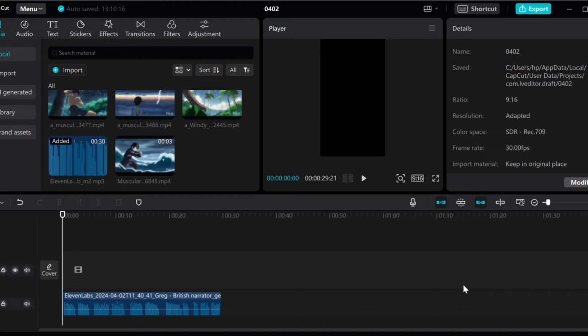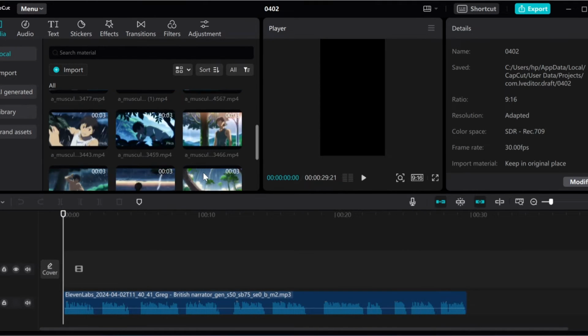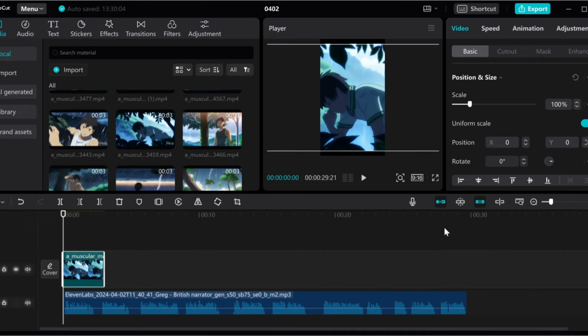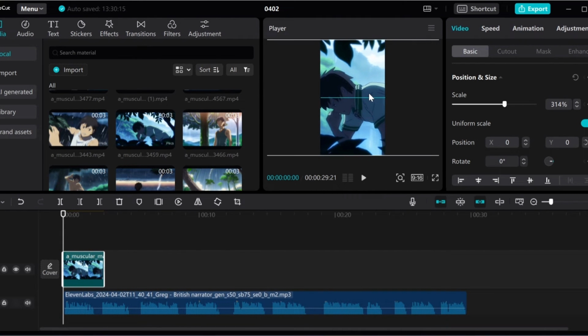This way your video will be in the perfect size for Instagram Reels as well. Now back to your timeline, the next step is to drag in your clips one by one, starting with the first one. Now to make it look nice, you'll need to enlarge the clip until it covers the screen and also adjust the placement so that the most interesting part of the clip is not cut off.